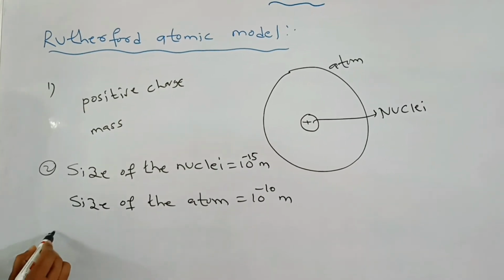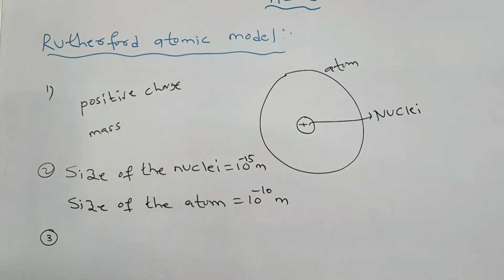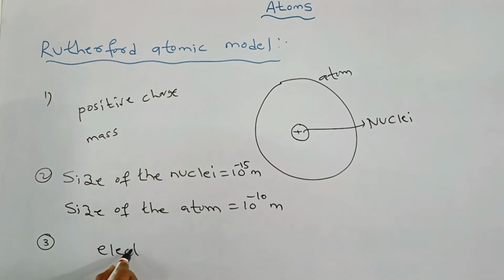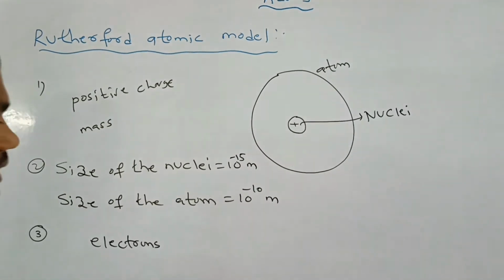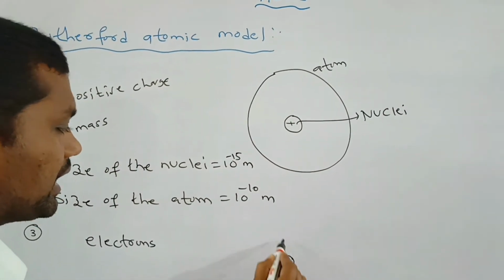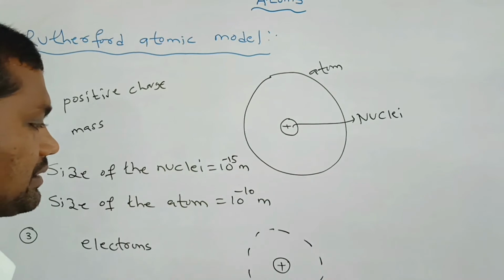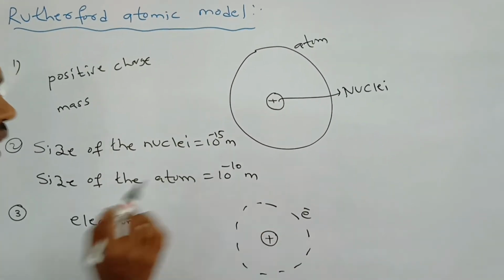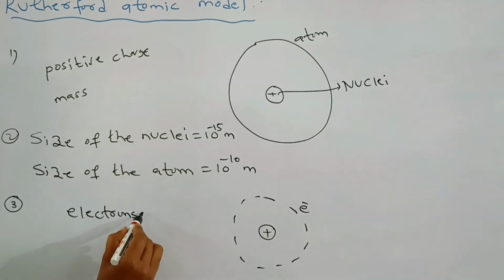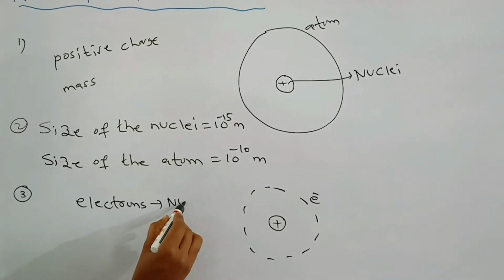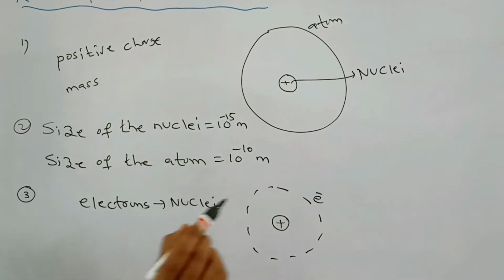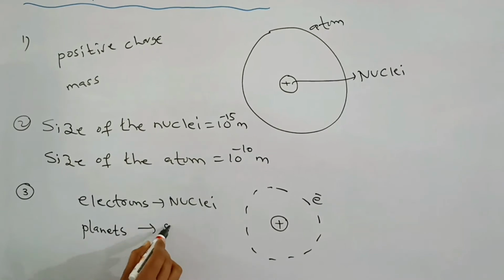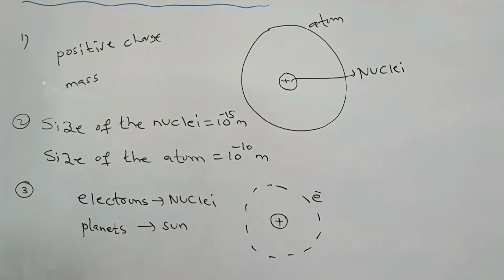Next, the third point, the moving electrons. Now we take the nuclei, and these are the electron orbits. All the electrons revolve around the nuclei, like all the planets revolve around the sun. So this is the third postulate.